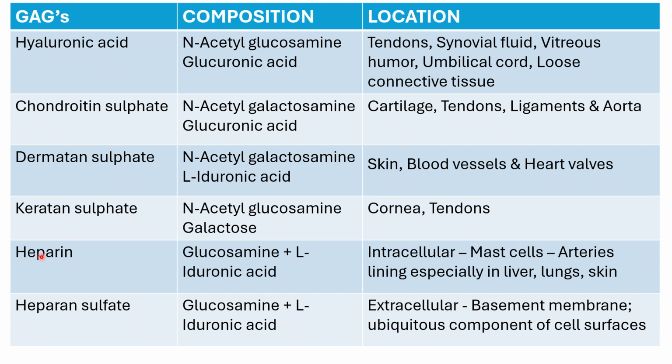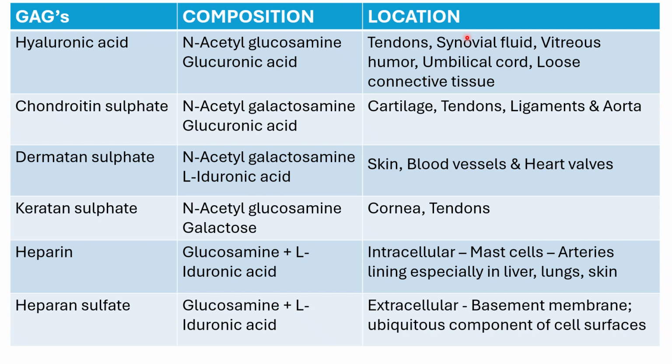As I have already told, keratan sulfate is the only glycosaminoglycan without uronic acid. So there is no uronic acid here. It is simply N-acetyl glucosamine plus galactose. Heparin and heparan sulfate both are composed of glucosamine and L-iduronic acid. So, L-iduronic acid is present in heparin, heparan sulfate and dermatan sulfate.